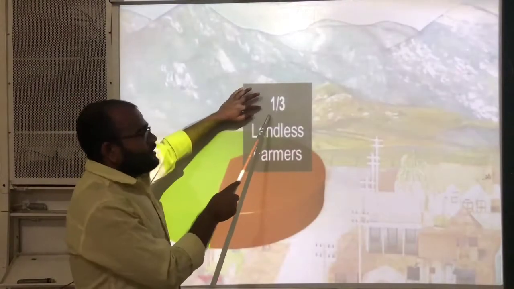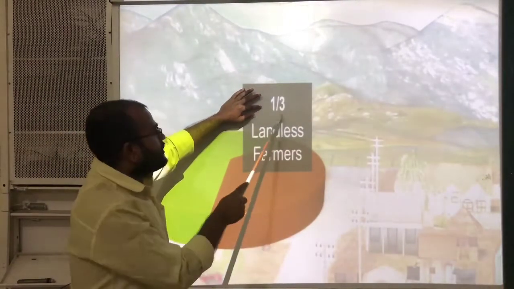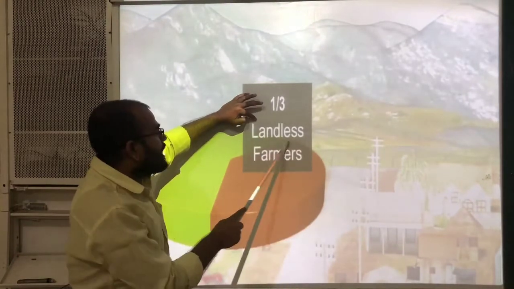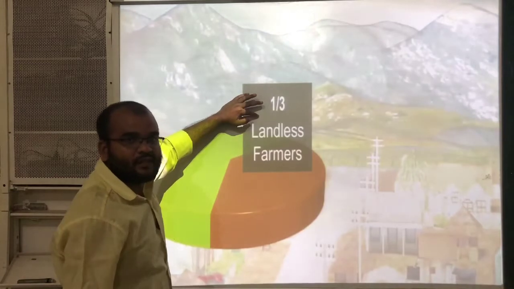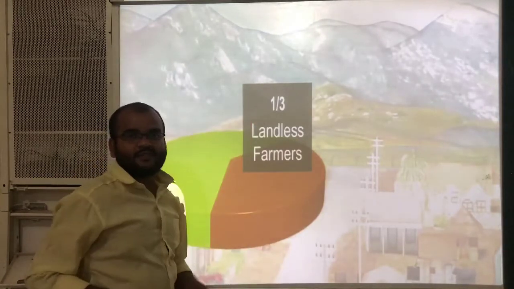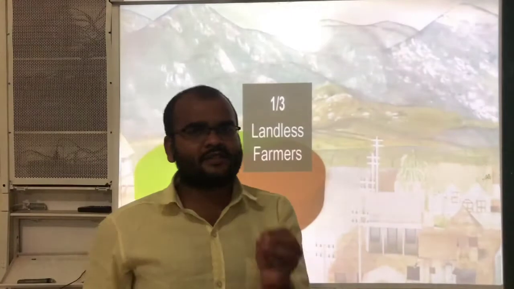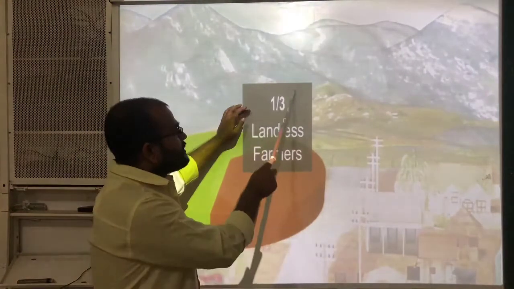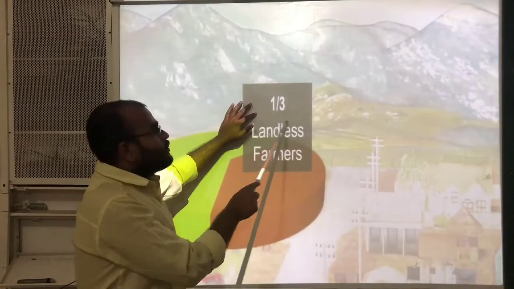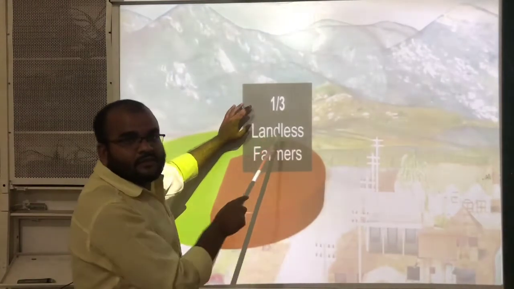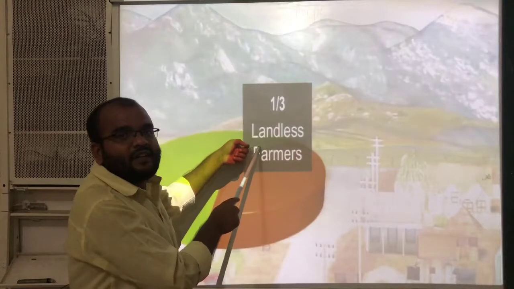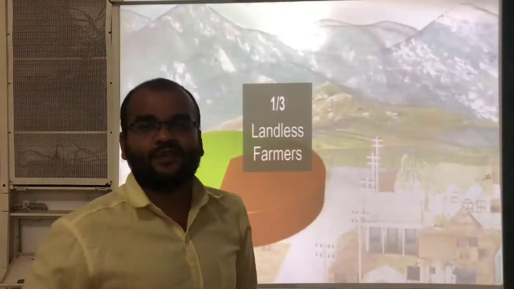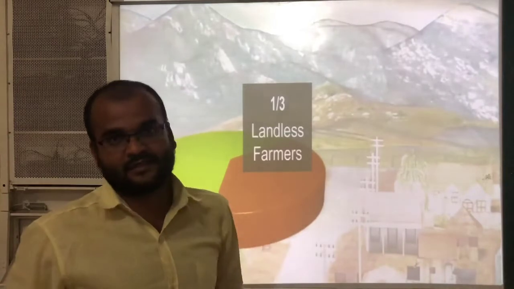In this Palampur village, approximately 1/3 of the people are landless farmers. So among all the farmers, only some farmers have some land. Approximately 1/3 of the people, that means farmers, don't have any land. That means they will work in others' agricultural fields as farm laborers.